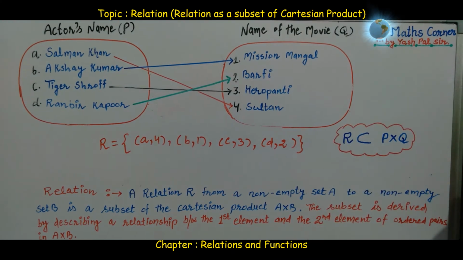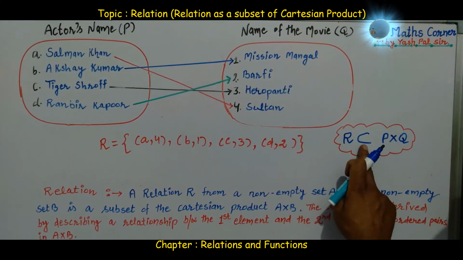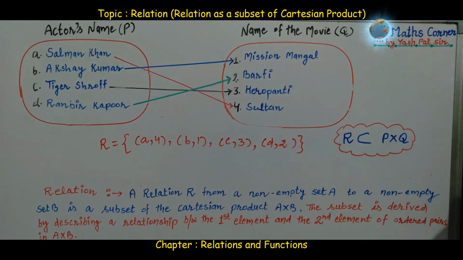Relation is the subset of the Cartesian product. One more condition: the subset is derived by describing a relationship between the first element and the second element of the ordered pairs in A cross B.